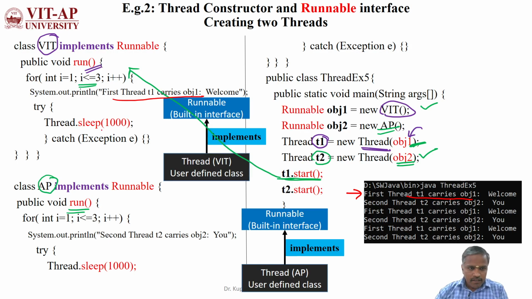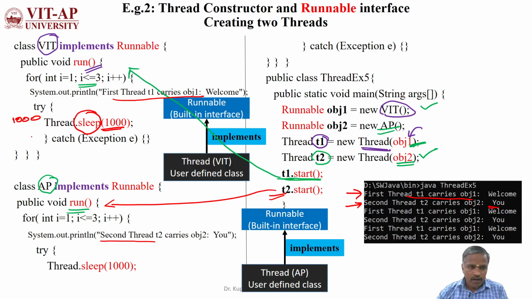After that, 1000 milliseconds is allotted as a delay. The sleep method is introducing the delay to the CPU for this thread t1. So now the CPU is idle for 1000 milliseconds. Once the CPU is not used, it will be allocated to the second thread. The second thread t2, carrying obj2, is running here and displaying this.